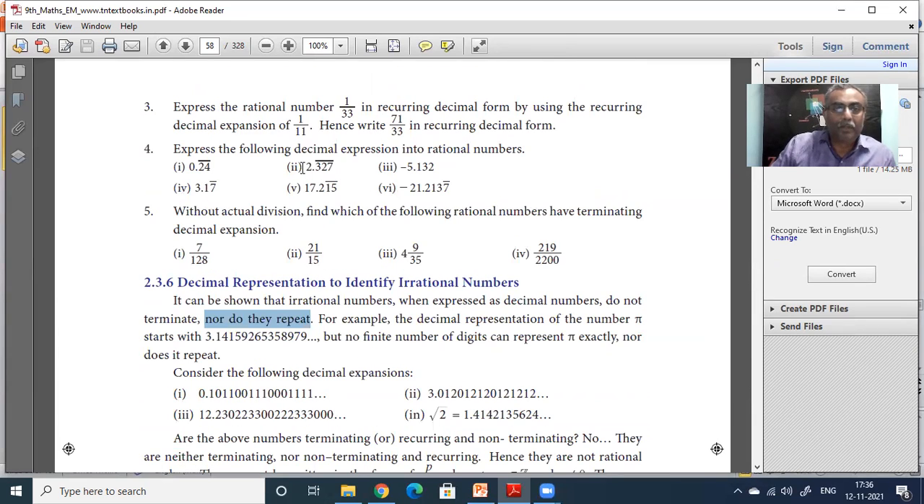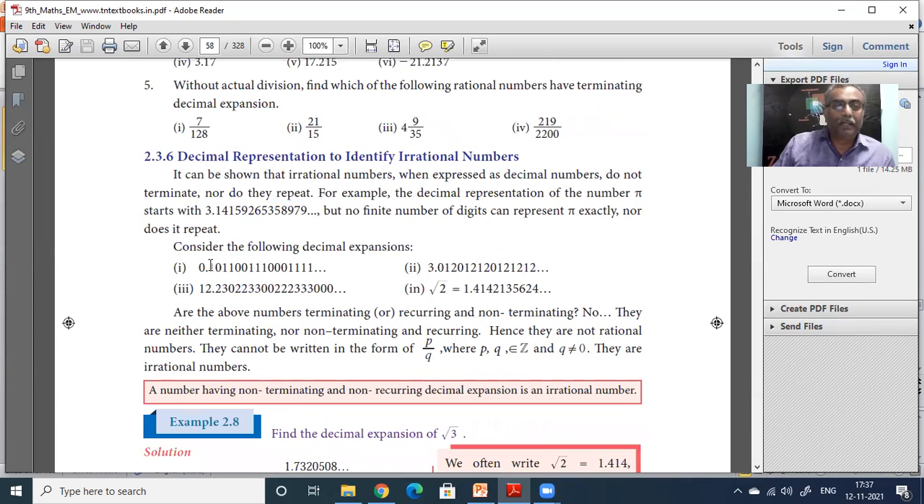See, this is our example. 2.37327, 327, 327, 327, like that it will keep on repeating. So that is a clue that this is a rational number and not an irrational number. But if you come to an irrational number, look at this number. This is also non-terminating. It is going on and on and on. But 0.101101110000111100000111111, like that, it keeps on changing. There is no recurring pattern. It is non-terminating, but there is no recurring pattern.